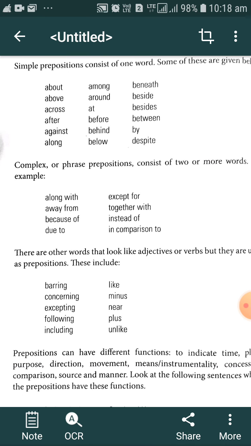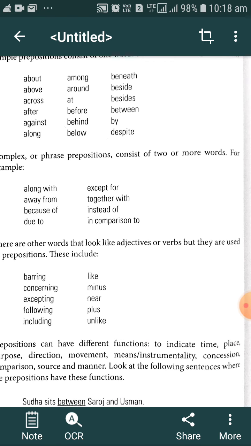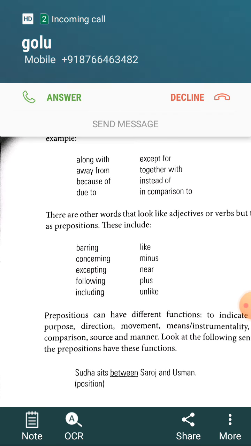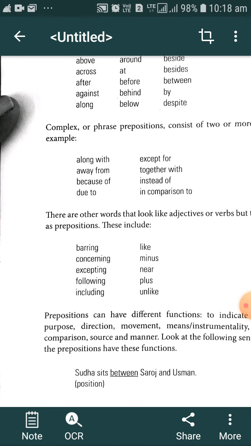There are other words that look like adjectives or verbs, but they are used as prepositions. If we look at these words, we can get the idea that they look like adjectives or verbs, but these are also prepositions.